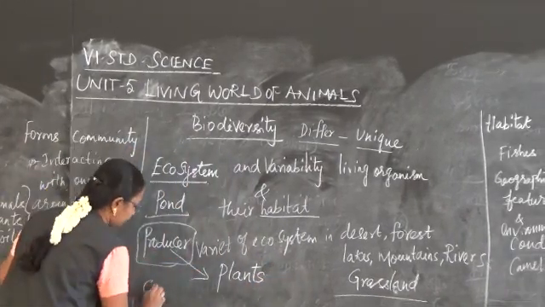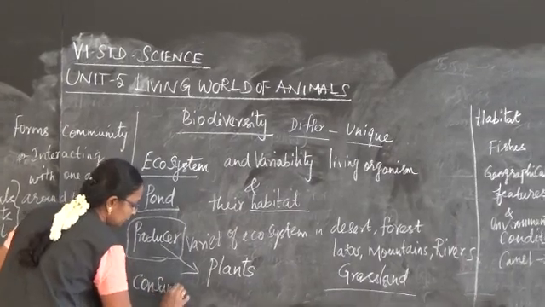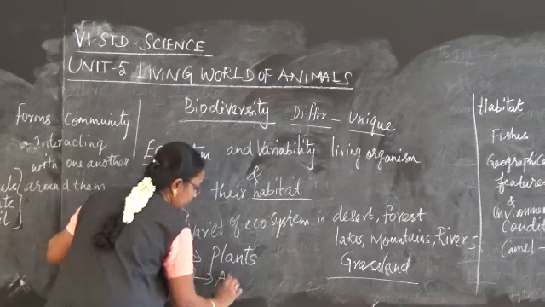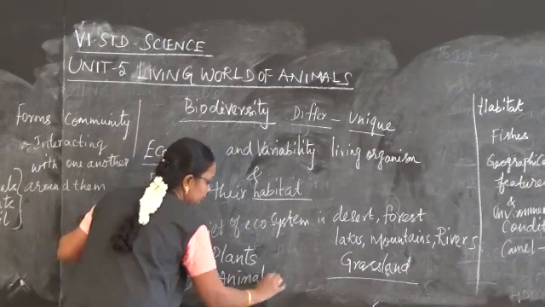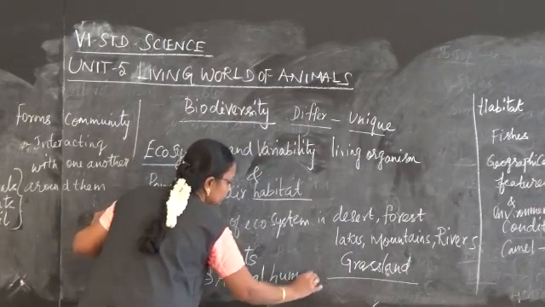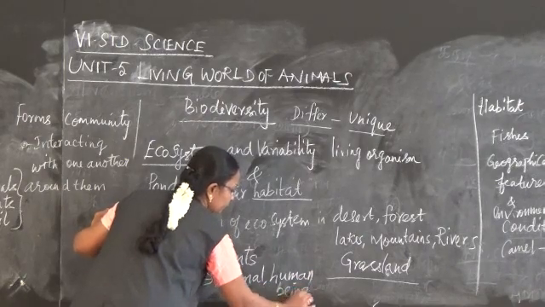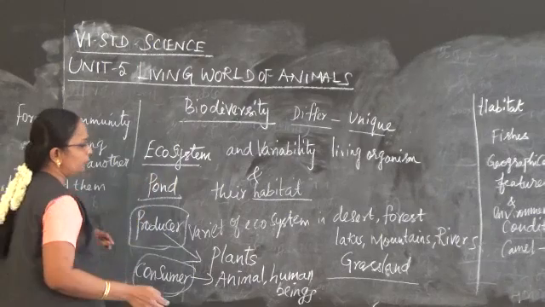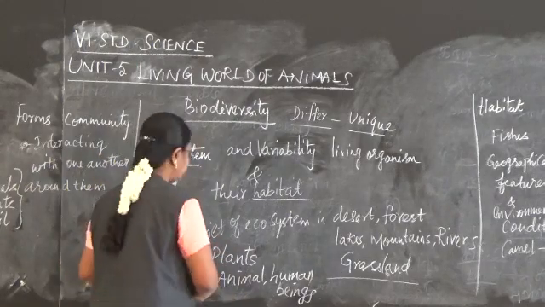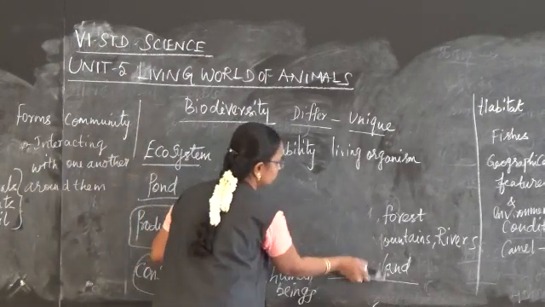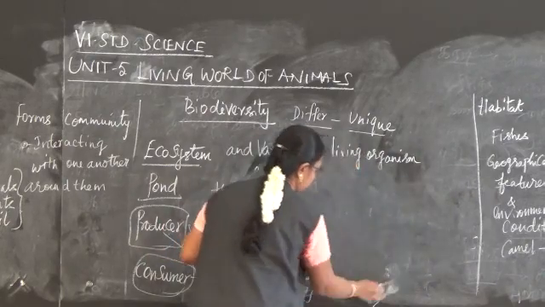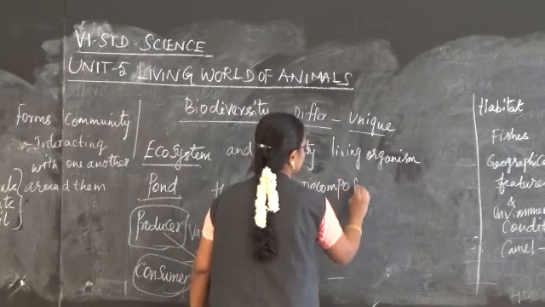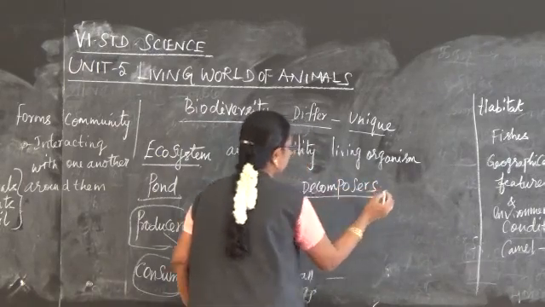And then the consumer. One who takes the food is known as a consumer, animals and human beings. So, they are included under consumer. And then the decomposer.